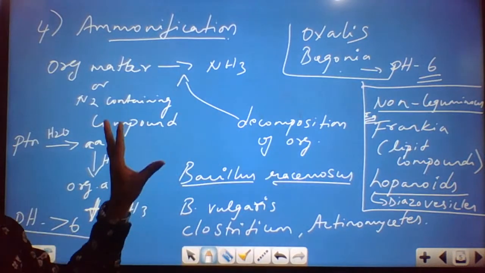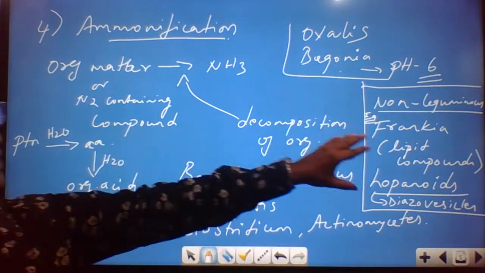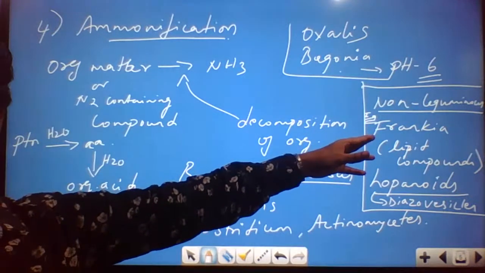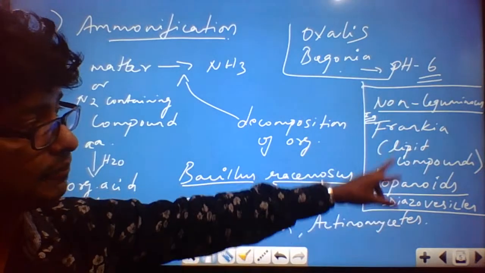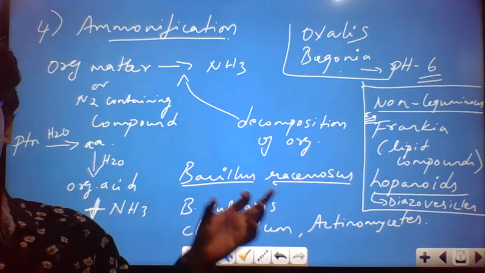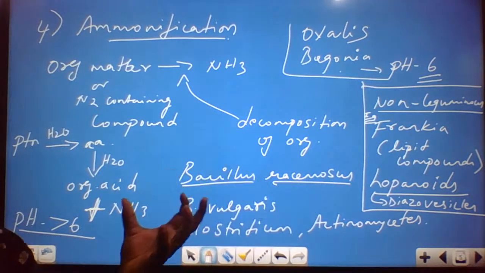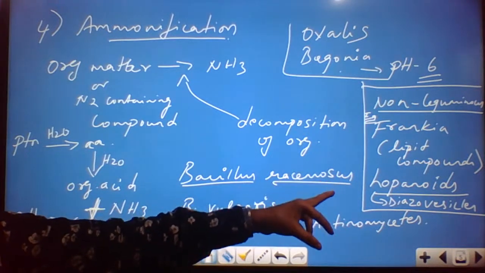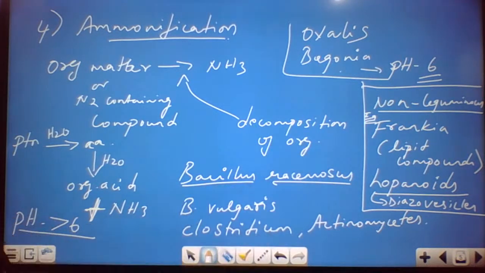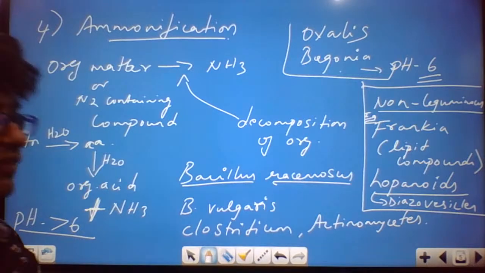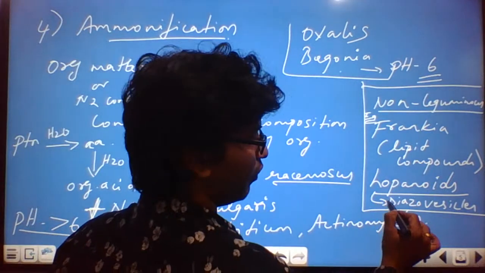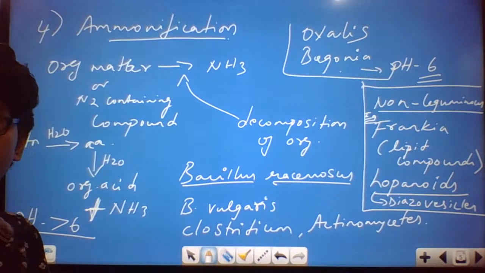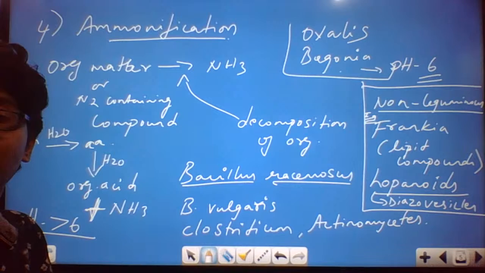This is the normal process which occurs in leguminous plants. There are non-leguminous plants like Frankia, of the Actinomycetes family, where you could see this type of lipid compounds which consist of hopanoids. The hopanoids form a vesicle-like structure, and these vesicles we call diazovesicles. What is the main function of this diazovesicle? What is the main function of these hopanoids, or of this diazovesicle, in the case of non-leguminous plants?